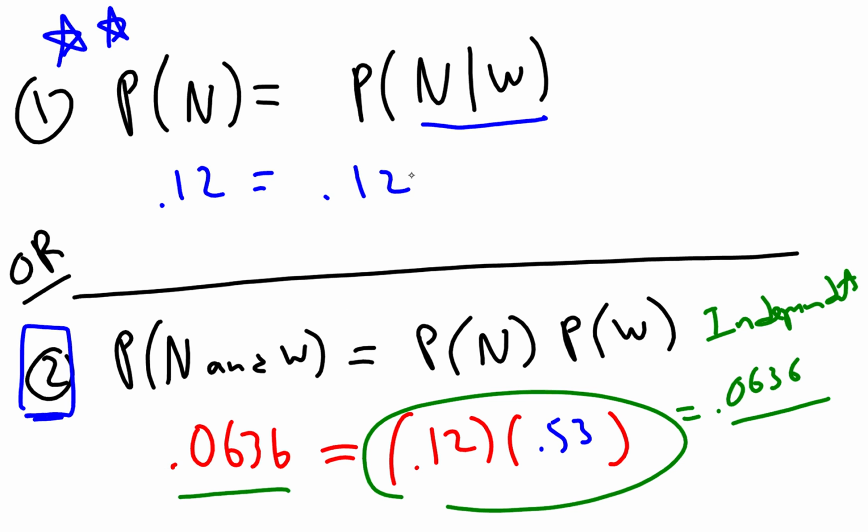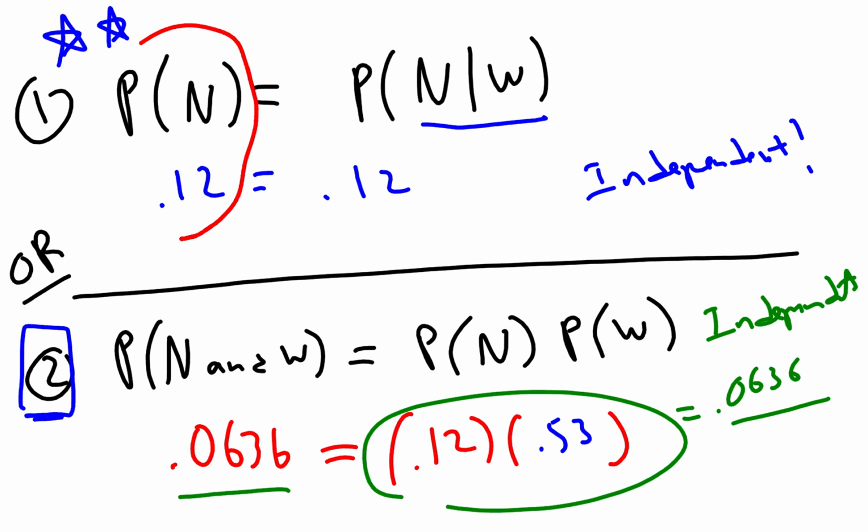So these things are the same. So that tells us, yes, that these two variables are independent. But with this first formula, I like to think about why it tells us it's independent. It tells us it's independent because the probability that any old person, male or female in this study, says I never take my medication is 12% or 0.12.